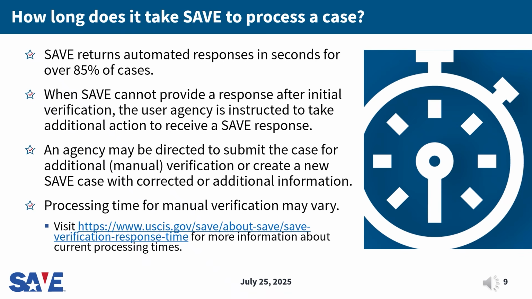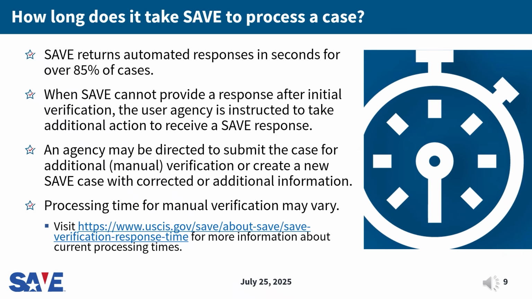Additional actions the agency may need to take include submitting the case for additional or manual verification or creating a new SAVE case with corrected or additional information. Agencies must perform all additional verification procedures required by SAVE, or if requested by the benefit applicant, prior to denying a benefit based upon a SAVE response.